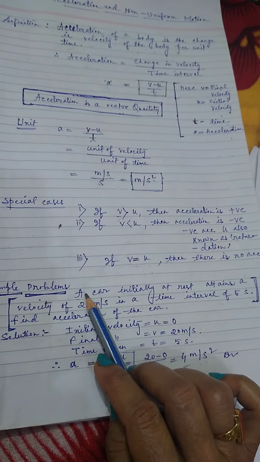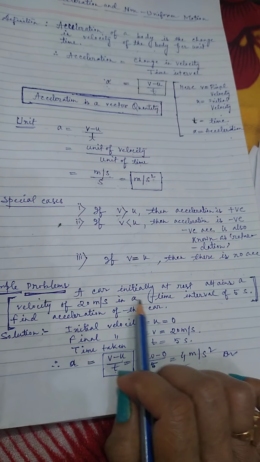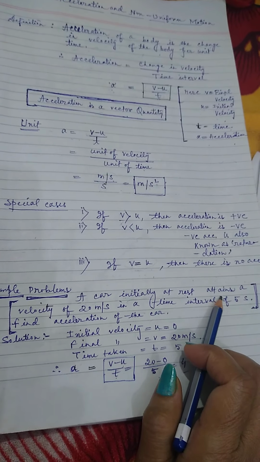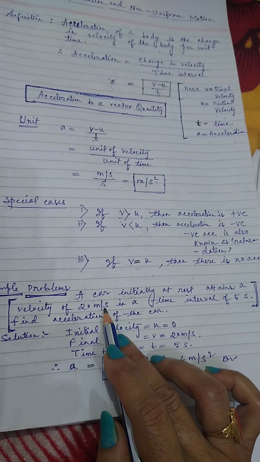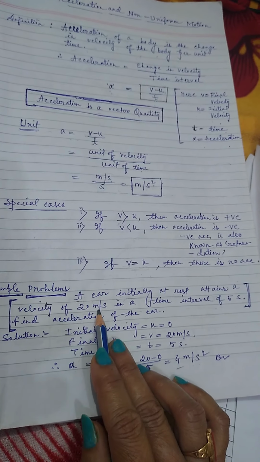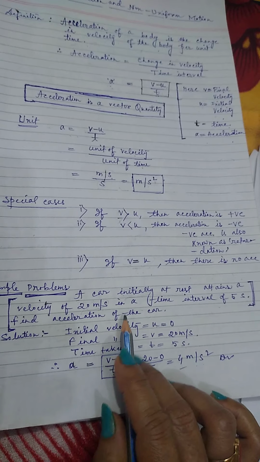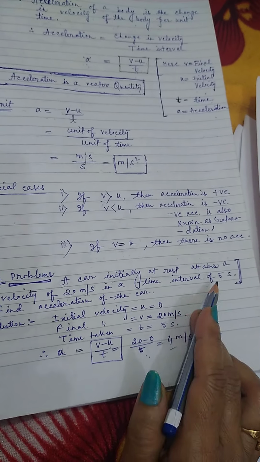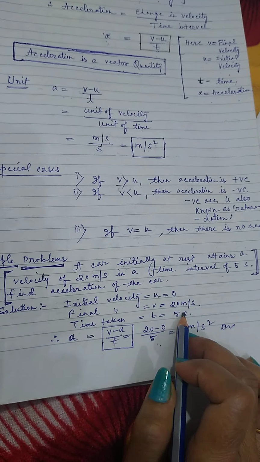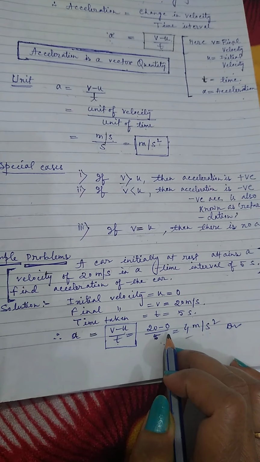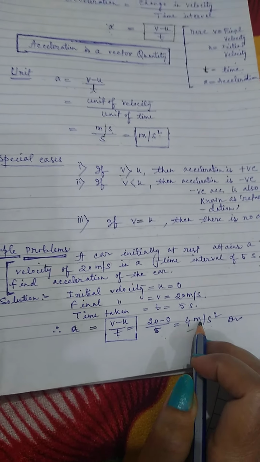Initially at rest means initial velocity is obviously 0, and attains a velocity of 20 meter per second means its final velocity is 20 meter per second in a time interval of 5 seconds. So time interval t is equal to 5 seconds. Now put this formula, a is equal to (v minus u) by t, and you can find the acceleration.